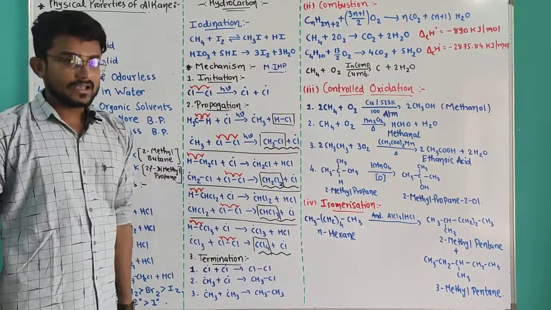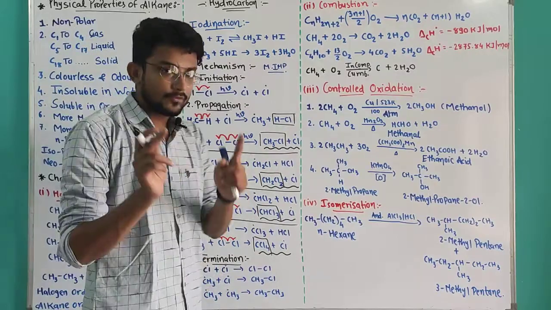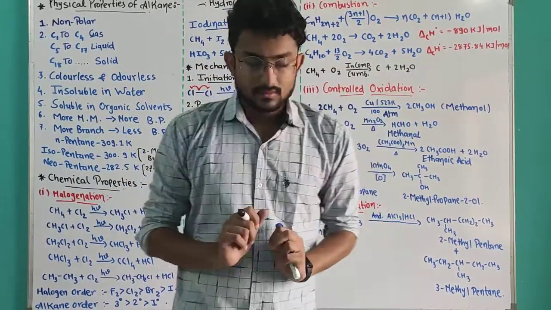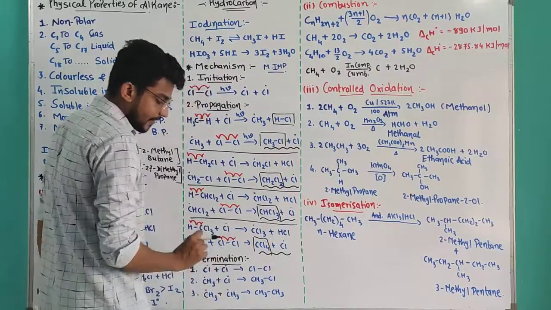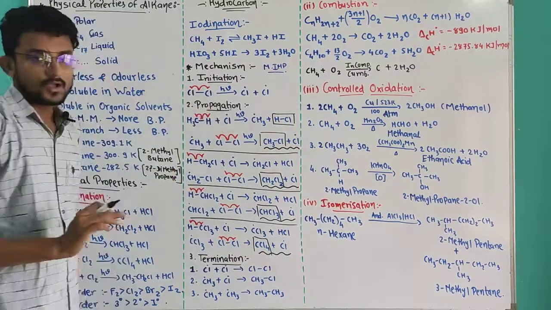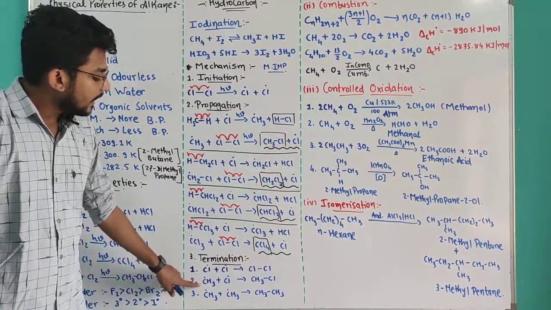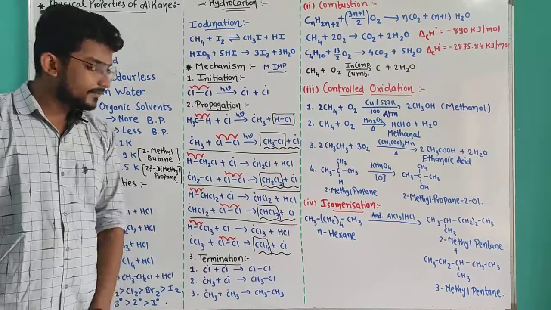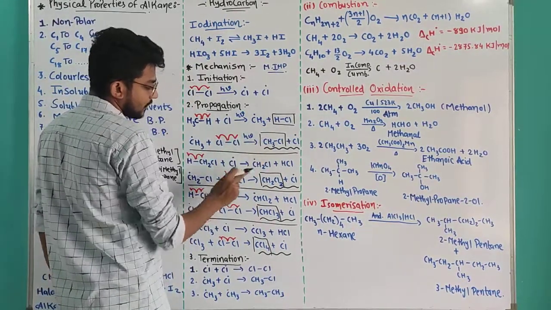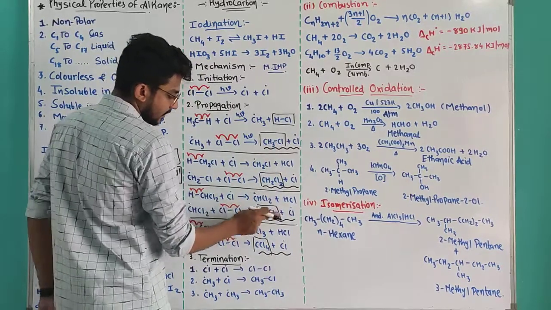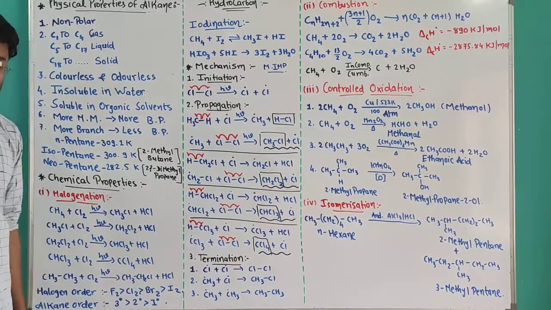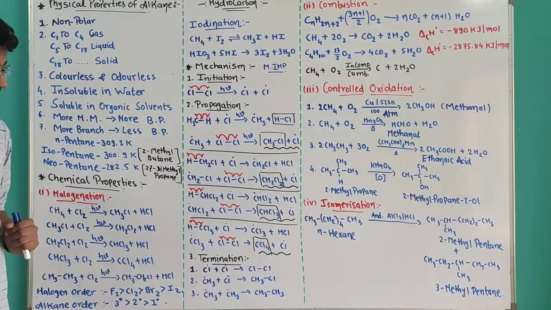In termination, when two free radicals react with each other, the chain reaction will stop. So if Cl free radicals react with each other, we get Cl2, that is our reagent, so it doesn't matter. If CH3 and Cl free radicals react with each other, this product occurs, and these two occur, this product. It is termination when two free radicals react with each other.